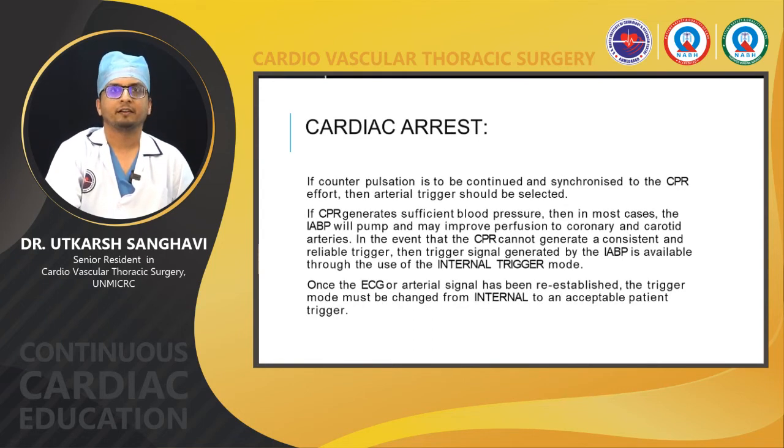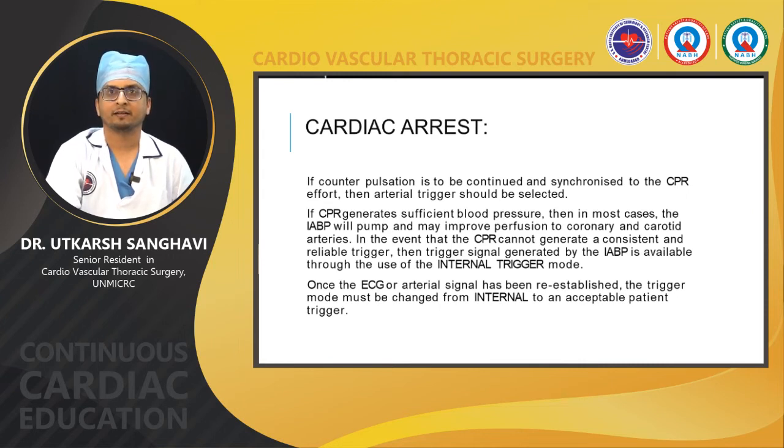Now coming to different scenarios. If the patient who was on IABP has a sudden cardiac arrest, and counterpulsation is to be continued and synchronized to the CPR effort, then the arterial trigger should be selected. Since there is no electrical activity, change the ECG trigger to the arterial trigger. If the CPR generates sufficient blood pressure, then in most cases the IABP will pump and may improve perfusion to both the coronaries and the carotid arteries. In the event that the CPR cannot generate a consistent and reliable trigger, then a trigger signal generated by the IABP is available through the use of internal trigger mode.